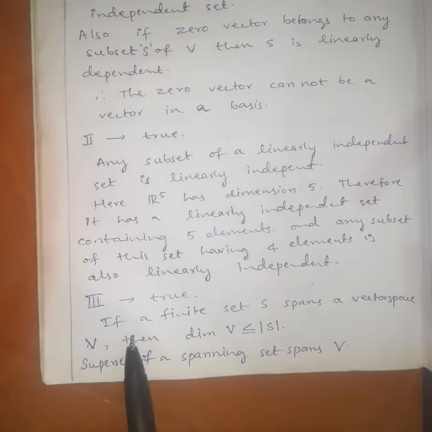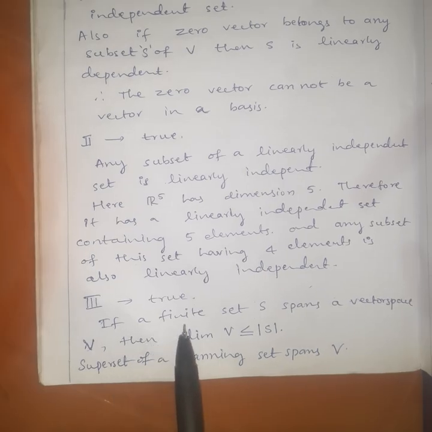Third statement: there are 7 vectors in R5 which generate R5. This statement is also true. If a finite set S spans a vector space V, then dimension of V is less than or equal to cardinality of S. So here dimension of R5 is 5, so there should be a set spanning R5 having 7 elements.